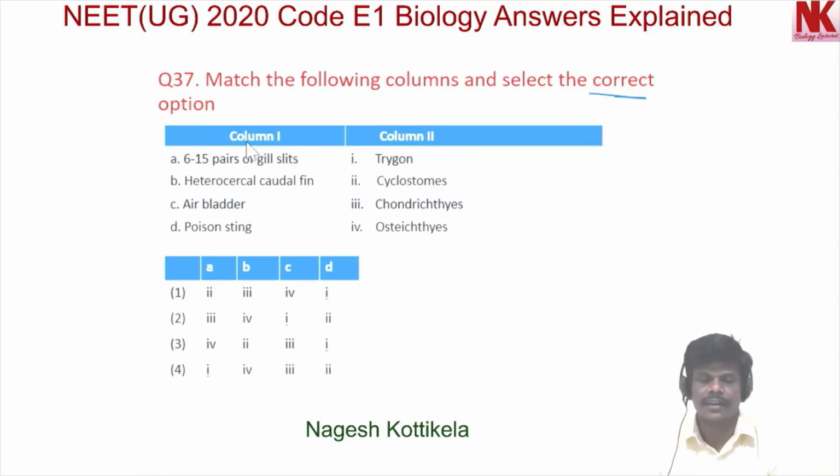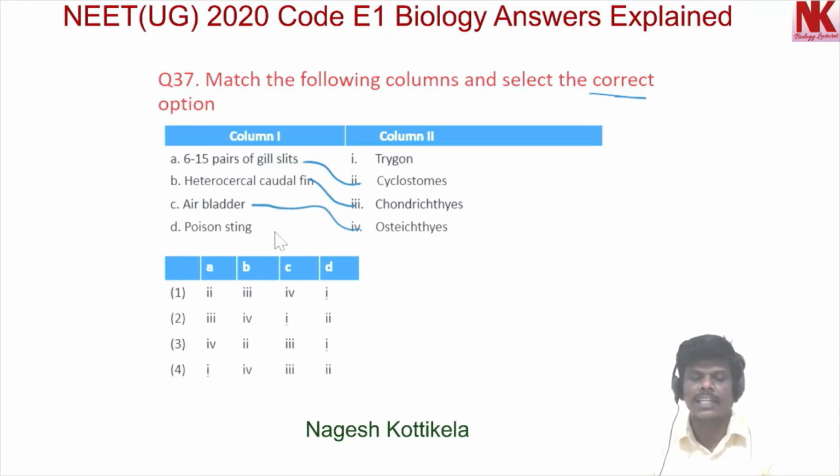Okay, here 6 to 15 pairs of gill slits are found in cyclostomes. Heterocercal caudal fin is found in chondrichthyes. Air bladder is present in osteichthyes. And the poison sting is present in trigon. So here A is 2. This is right. So in other options A2 is not given, so obviously this one will be the right option.